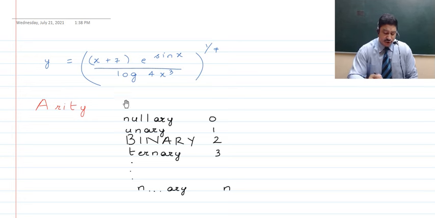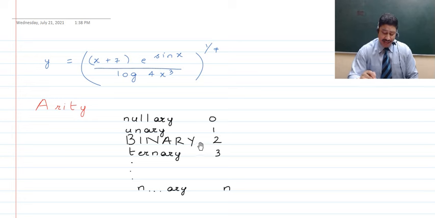Now guys, whenever we talk about an operation, you require a specific number of operands. This number of operands is known as arity. If no operands are required, like in a constant function, it is known as a nullity. If one operand is required, it's a unary operation, like finding the square root, etc. A binary operation like addition, subtraction, etc., requires two operands, and as such